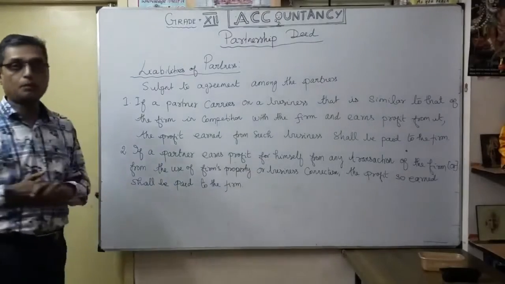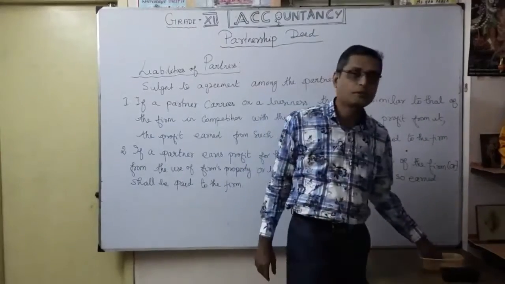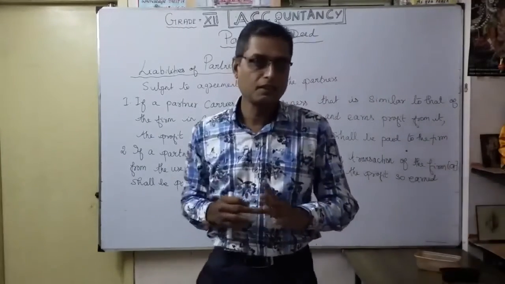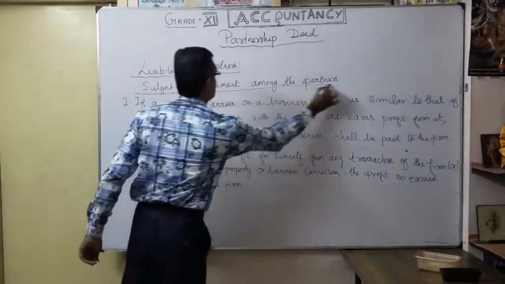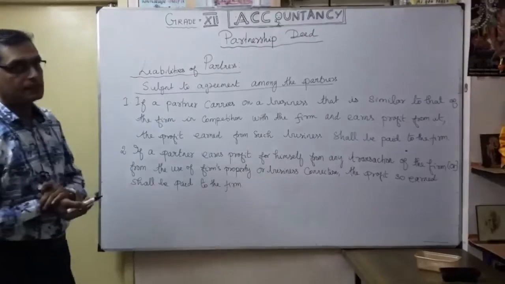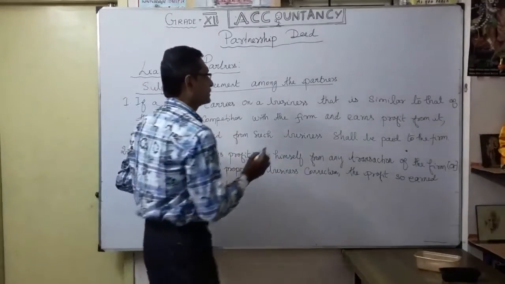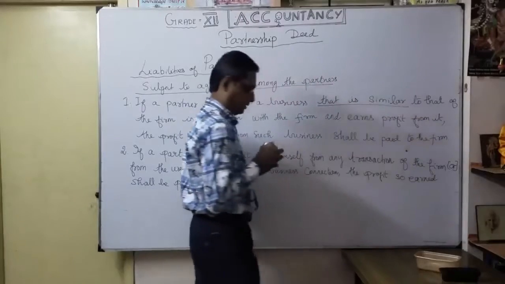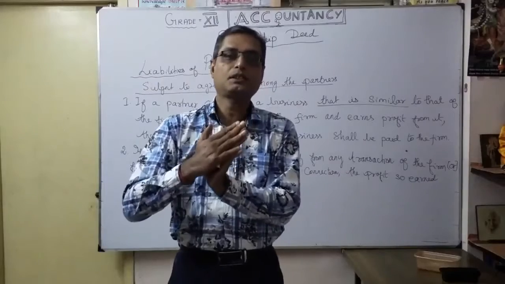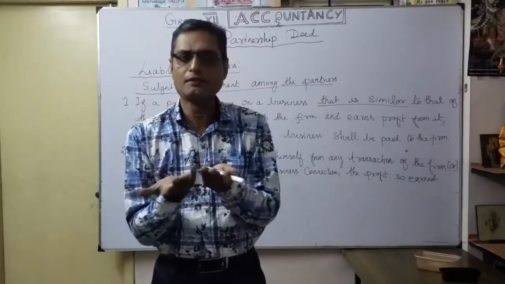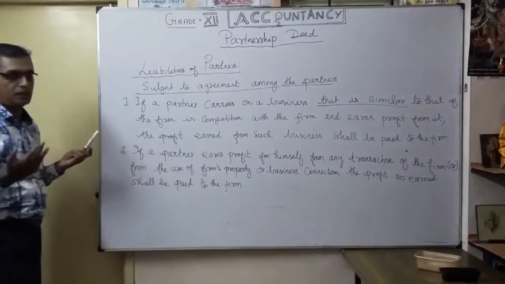So the liabilities of partners is very, very important here. What is the meaning of liability of partners in this situation? For example, subject to the agreement among the partners, if a partner carries on a business, that means a similar business. If the partner does the same nature of business alone, naturally what will happen? It will affect the partnership firm. So in this situation, how is the liability?